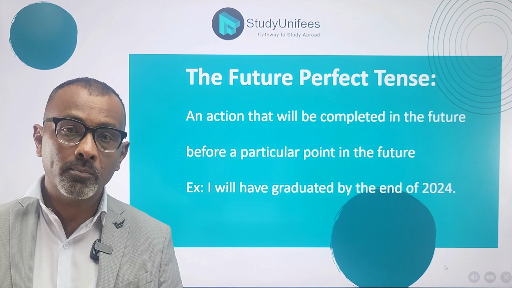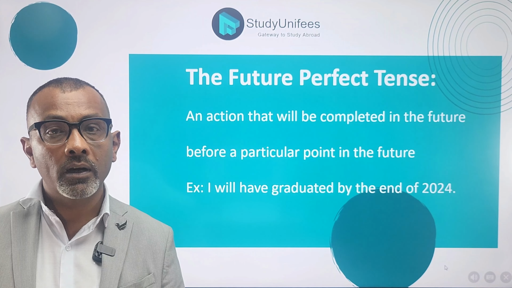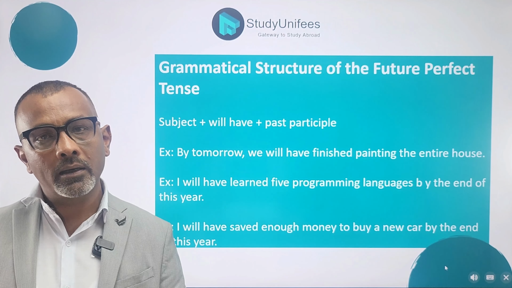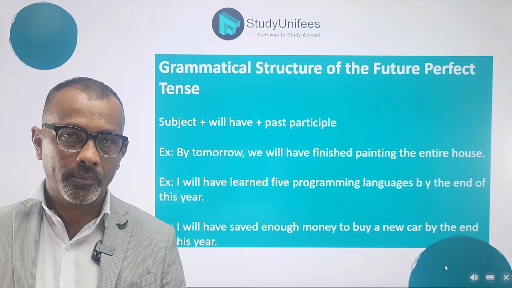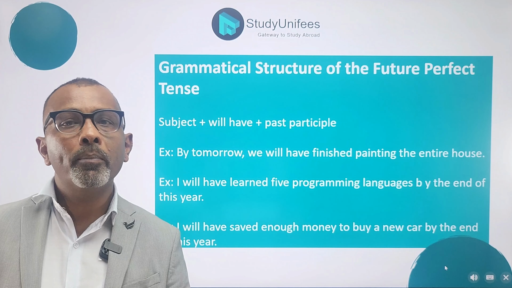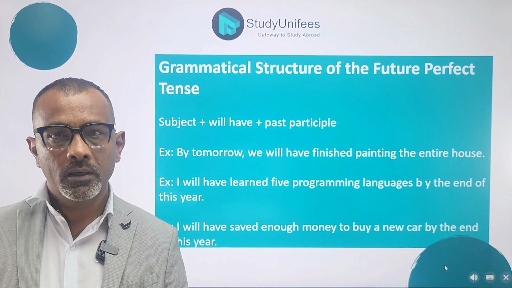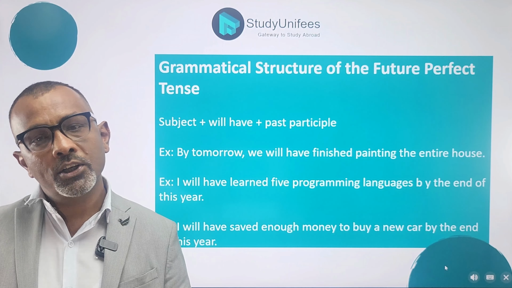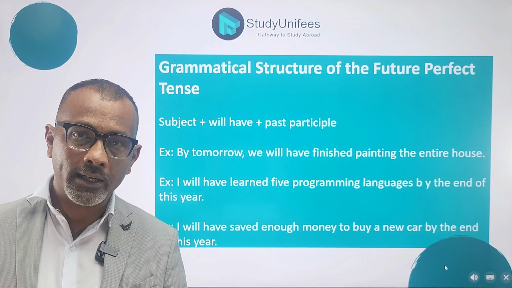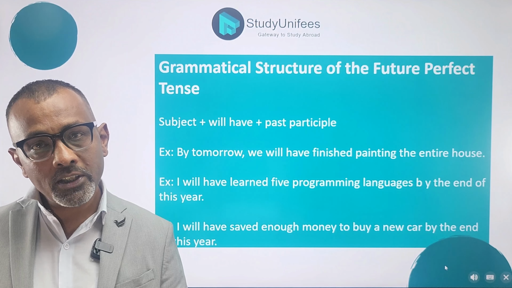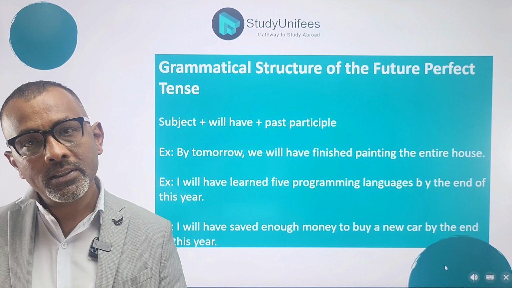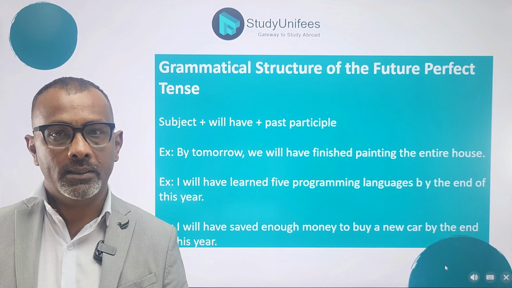Now, let's look at some more examples of this particular tense. First, let's understand the grammatical structure of this tense. It takes will have and V3, the past participle. The first example, by tomorrow we will have finished painting the entire house, predicts that at this particular time in the future, tomorrow, an action, painting the house, will be completed.